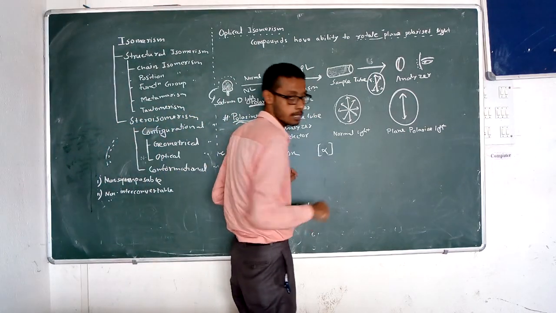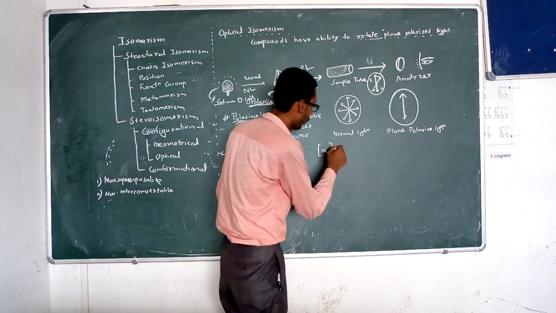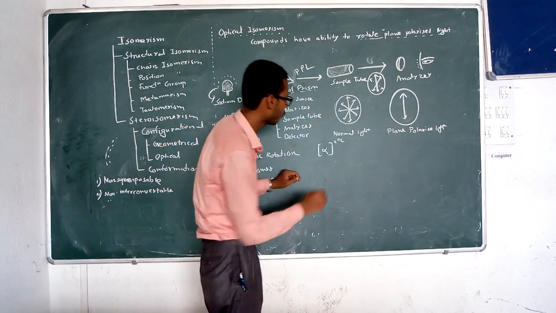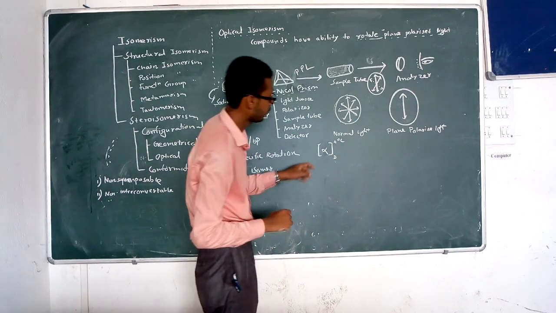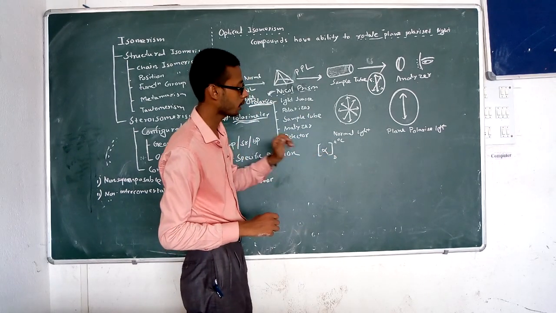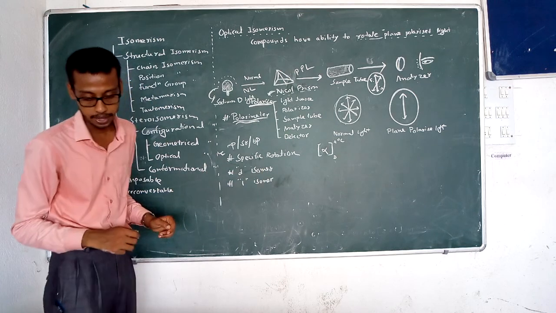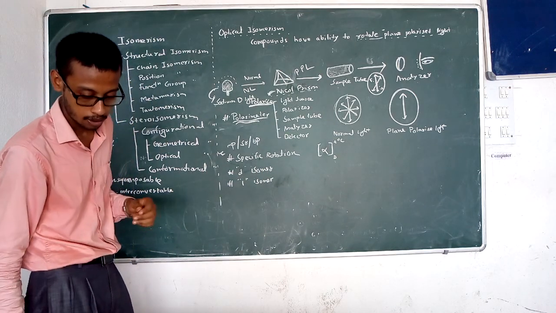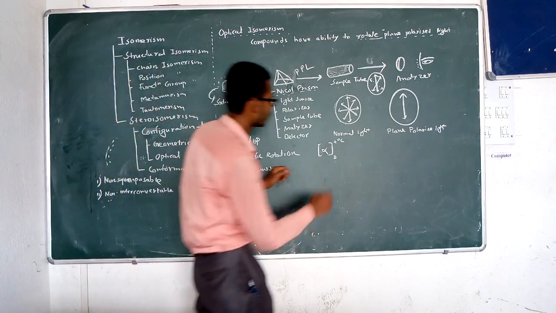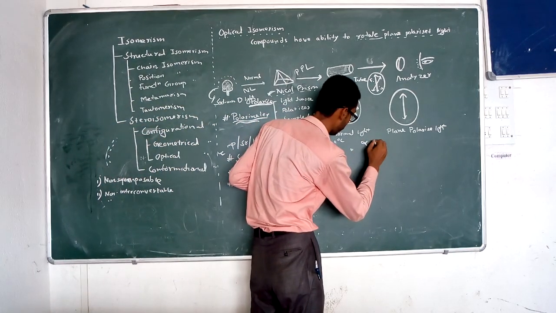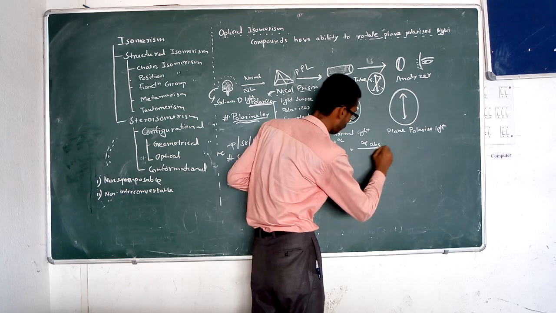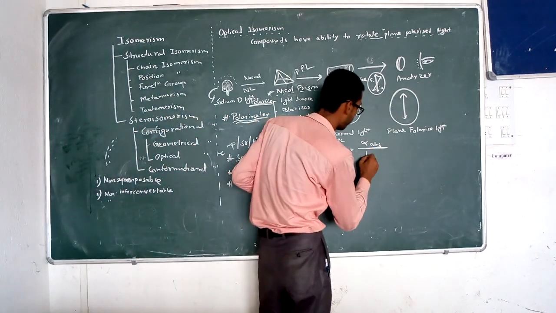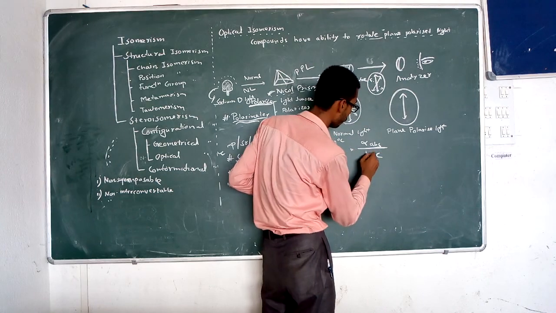The formula is alpha in the third bracket, above we take T degree Celsius, and below we take D, capital D, is equal to alpha observed divided by L into C. This one is the L.